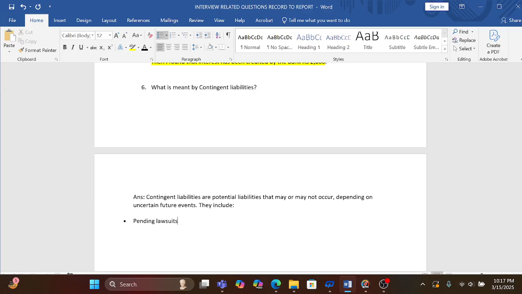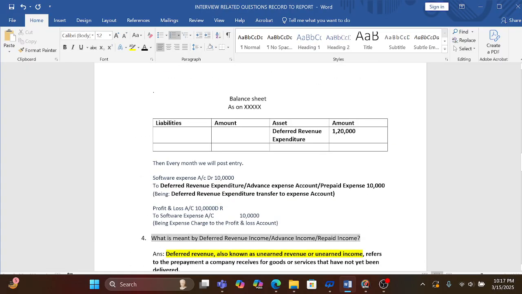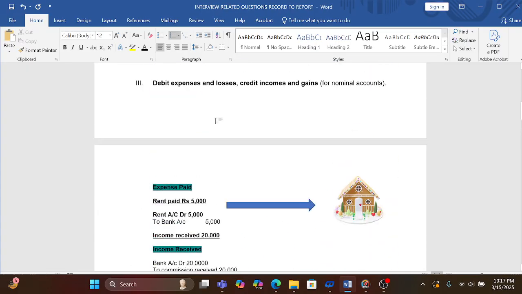So if the cases are pending in the court, it depends on the future whether it will be fruitful for the company or not. So all the liabilities which depend on the future but are not certain, that is called a contingent liability. So guys, I hope this will be helpful for your interview part.